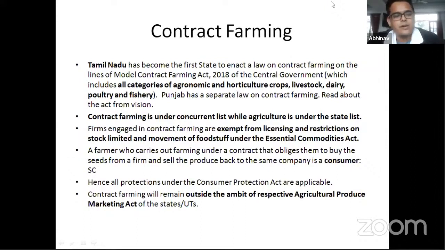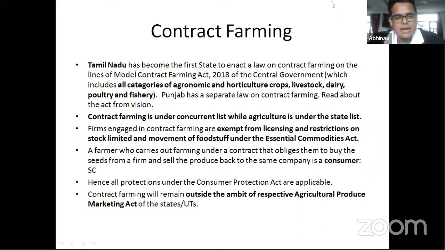So I can go to one farmer or a group of farmers or a large group of farmers, and I tell them, here boss, take these seeds. I want my potatoes to be this dimension, this size, and this quality. If you can produce those sort of potatoes for me, then I will buy those potatoes from you, and you will not have to go to a mandi, and I will also not have to go to a mandi to buy that. So effectively, we will eliminate all the middlemen, and we will do a direct transaction.